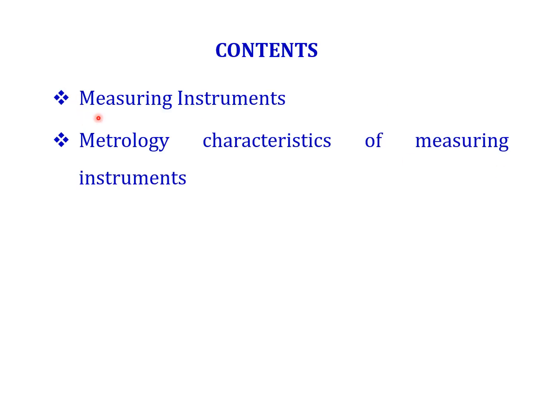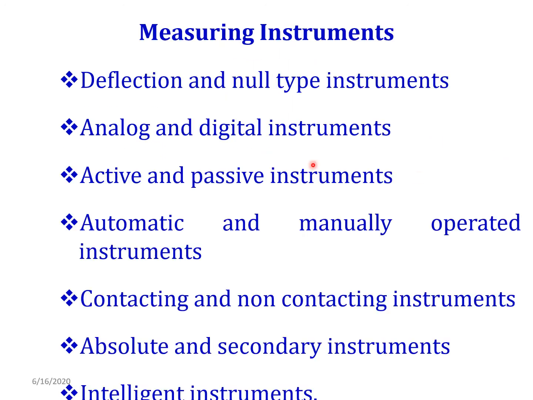Today we can discuss various measuring instruments and the metrology characteristics of measuring instruments. First we will see the types of measuring instruments. We have different types of measuring instruments, and we can see them one by one. By using these instruments we can perform measurement. It is used in almost all industries and all places, where they carry out the measurement.